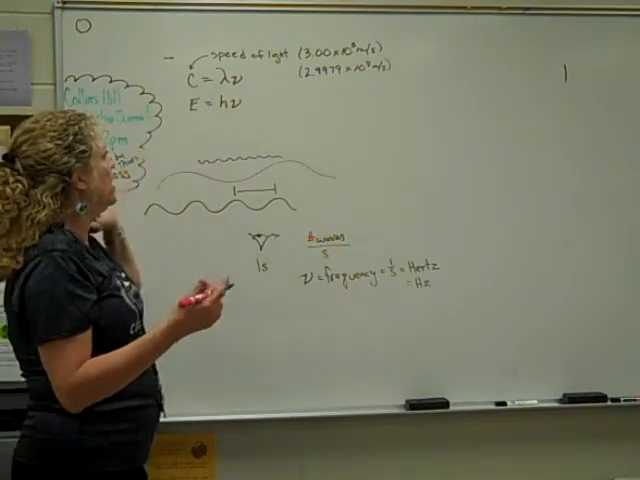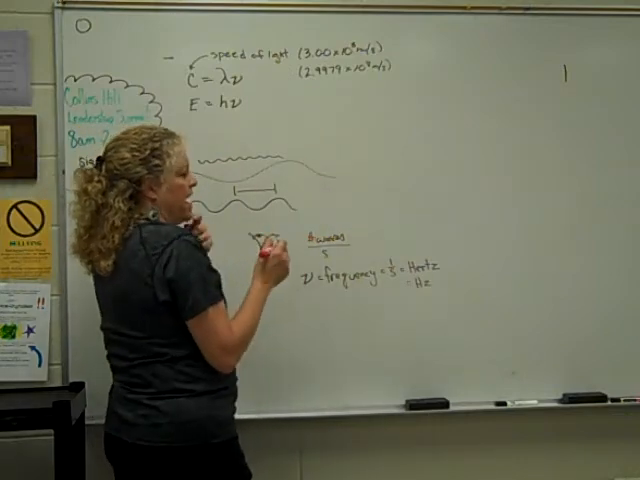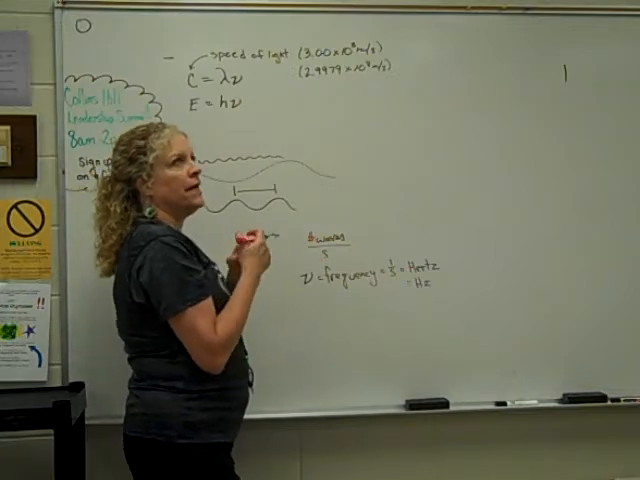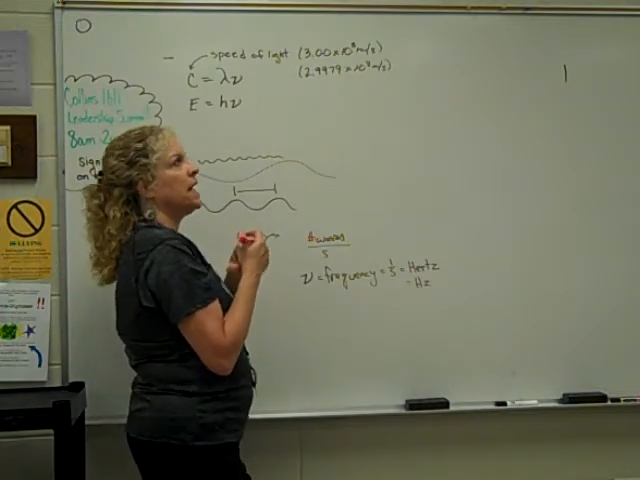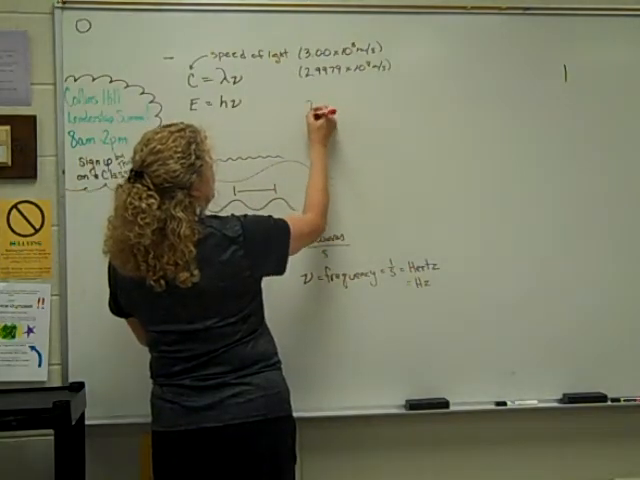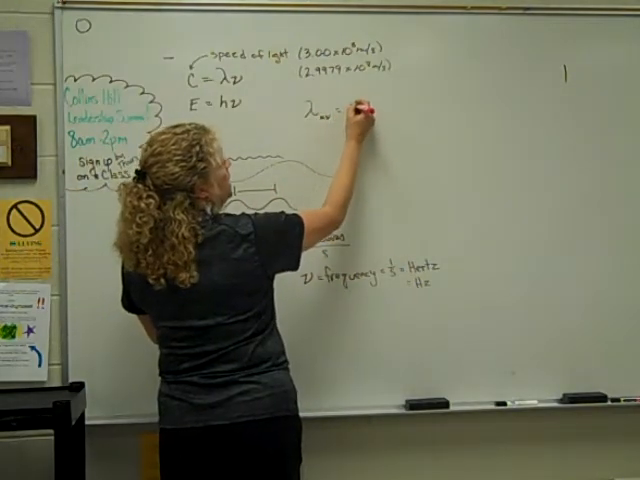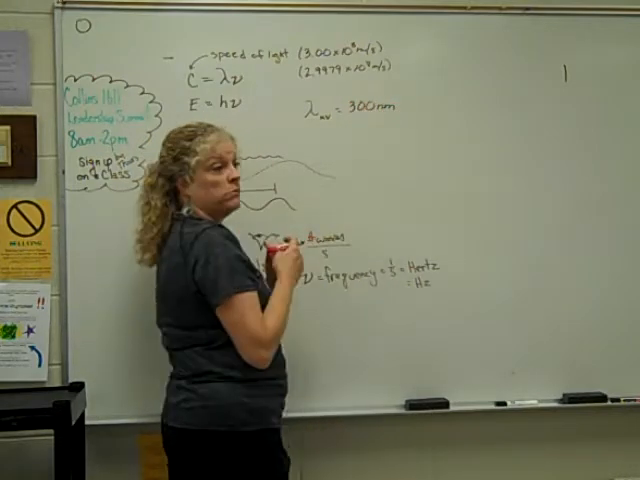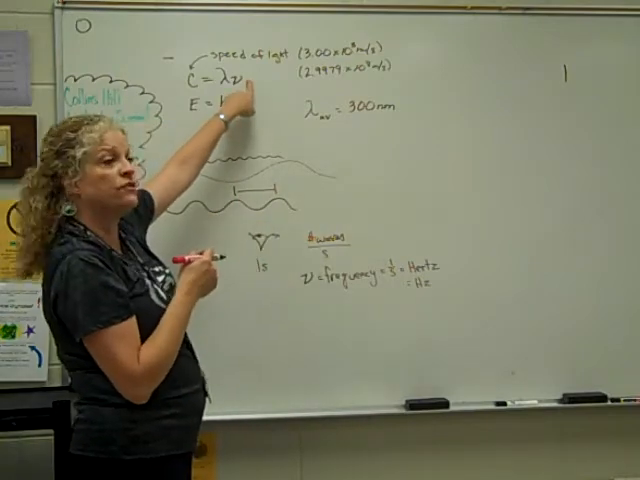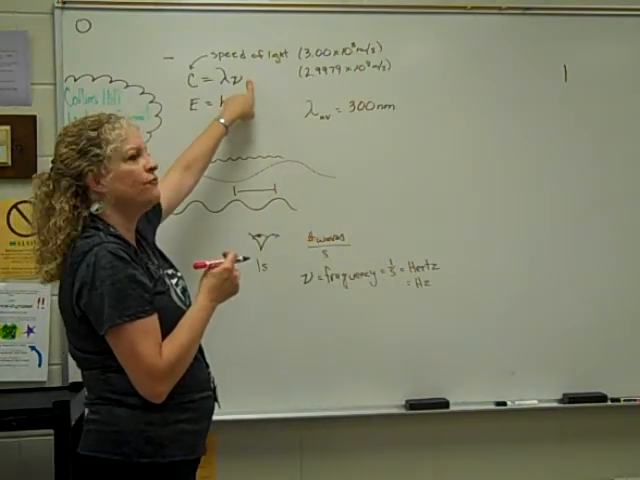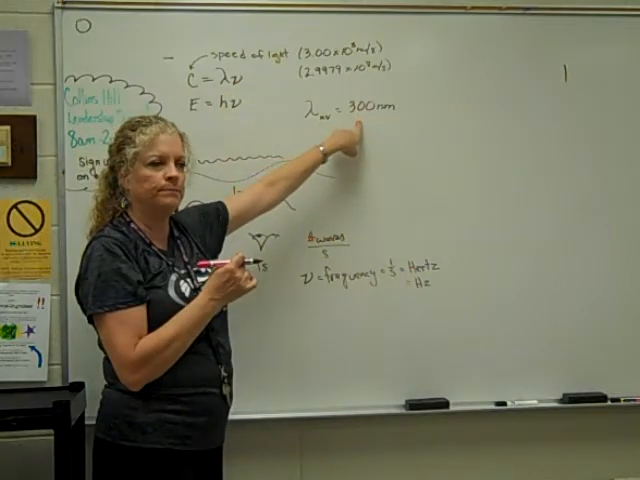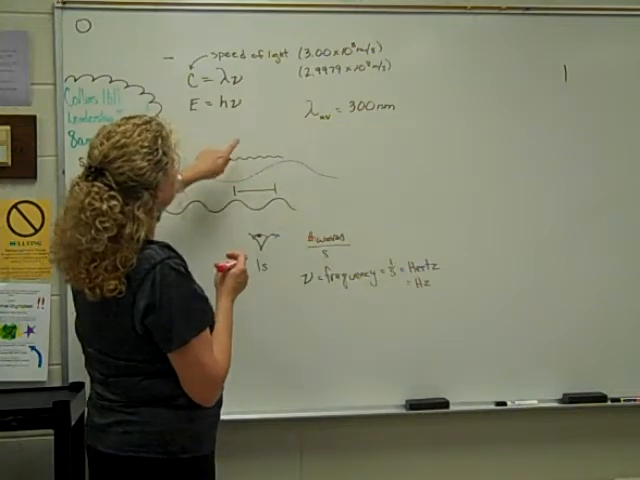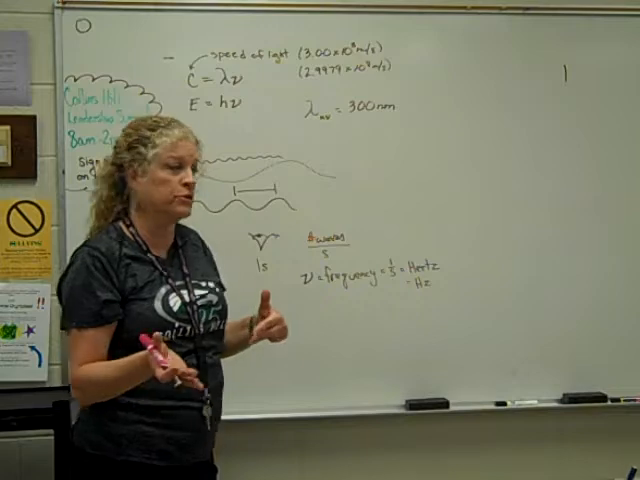So, for example, if I told you that we have some ultraviolet light, and let's say that the wavelength of some UV light is, let's just do 300 nanometers, okay? If we want to plug it into this formula, what do we first have to do to our wavelength? Convert to meters, because this is meters per second, not nanometers per second.